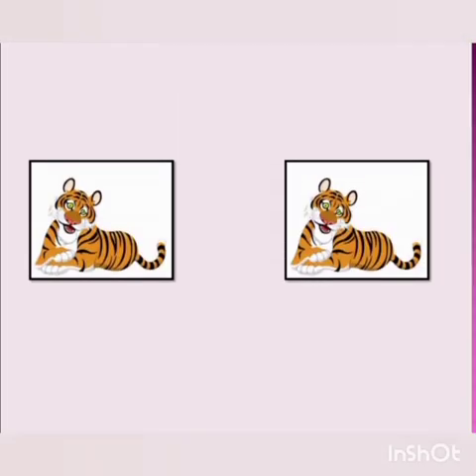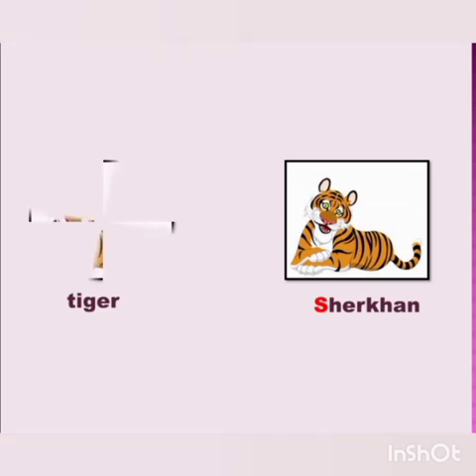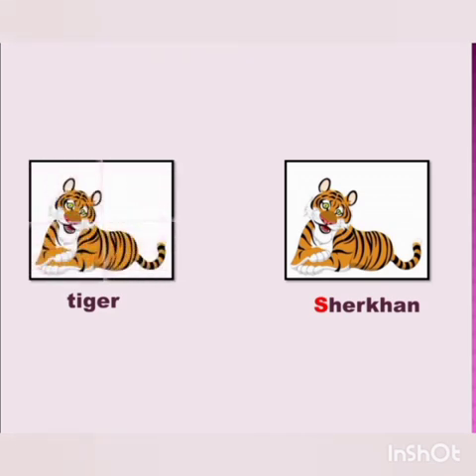Tiger is a common noun as you have seen so many tigers in the Tiger National Park. But if we call this tiger with a special name or any specific name like Sher Khan, then it is a proper noun. So tiger is a common noun and Sher Khan is a proper noun.